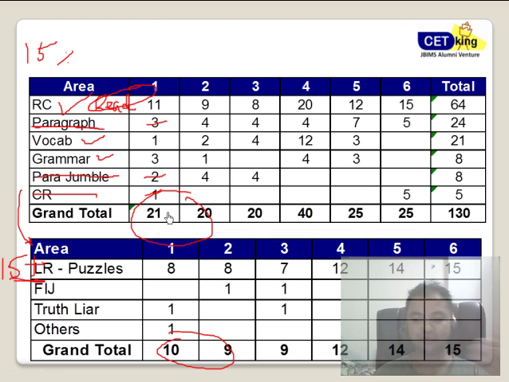I know there are a lot of engineers I have talked to earlier. They say that they'll try to score in verbal without touching RC. They'll only do LR and they'll only add up grammar, vocab and other things. Trust me, I'm teaching for the last 5 years. I've tried all these things in my mocks. I'm taking CAT for the last 5 years now, and I don't take CAT to score. I take CAT every year to understand the paper. I know there are some faculty who are going and trying to top the exam just to prove themselves.